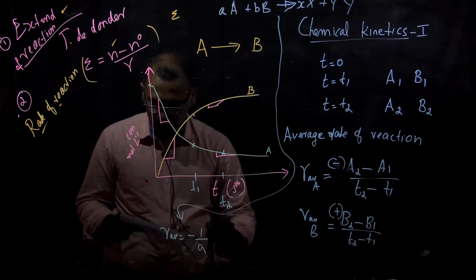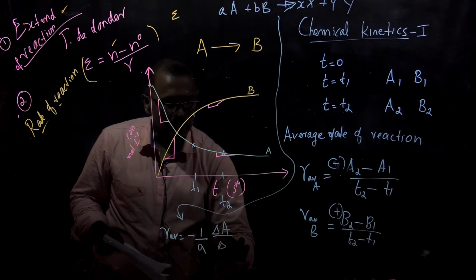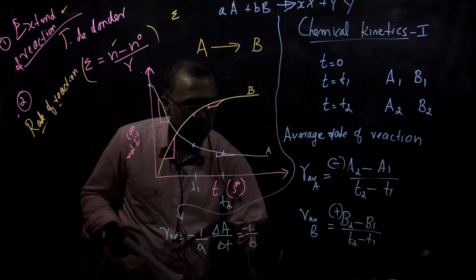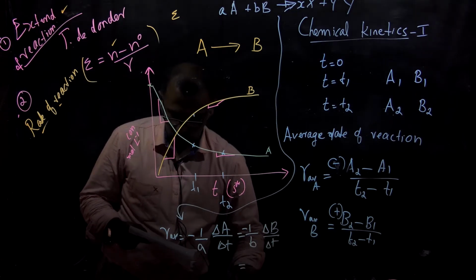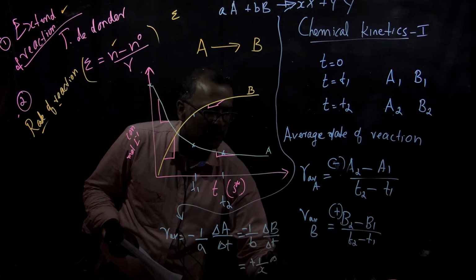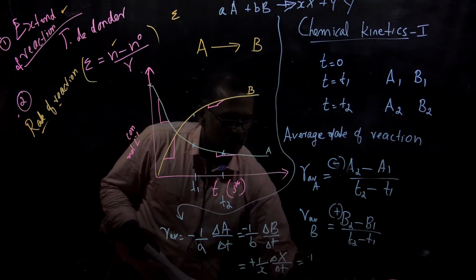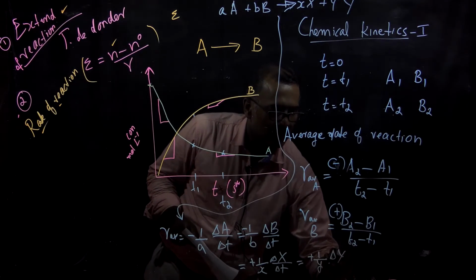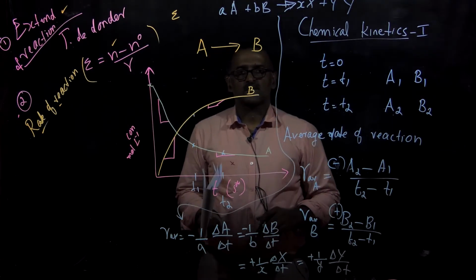Instead of writing A2 minus A1, I am going to write it as delta A divided by delta T, which will be equal to minus 1 by b, delta B by delta T, which again will be equal to plus 1 by x, delta X by delta T, which again will be equal to plus 1 by y, delta Y by delta T. So that is about the average rate of reaction.